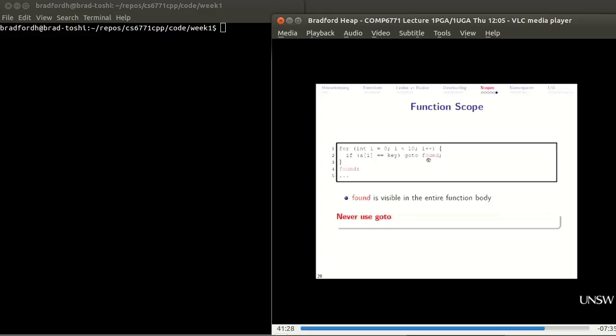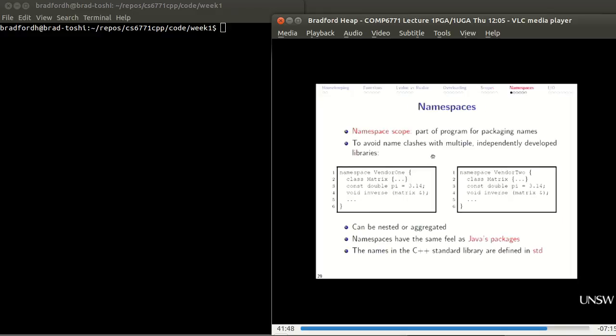But don't ever do this. Don't ever use go to found. Don't ever use go to. Just forget this exists. You've seen it once, now forget it exists. So it is a type of scope, but goto just breaks things. It breaks the stack. It causes you all sorts of grief. Don't use goto. Fourth type of scope, namespaces.